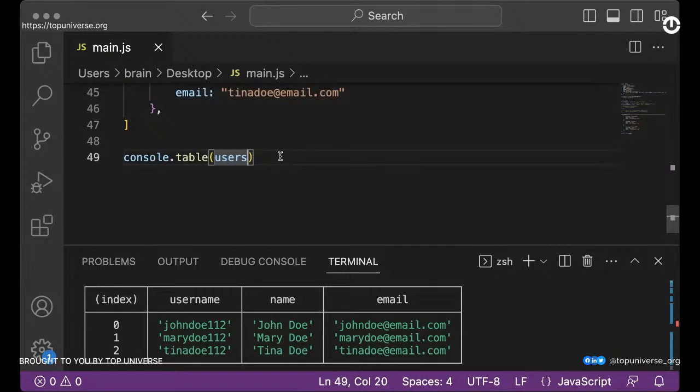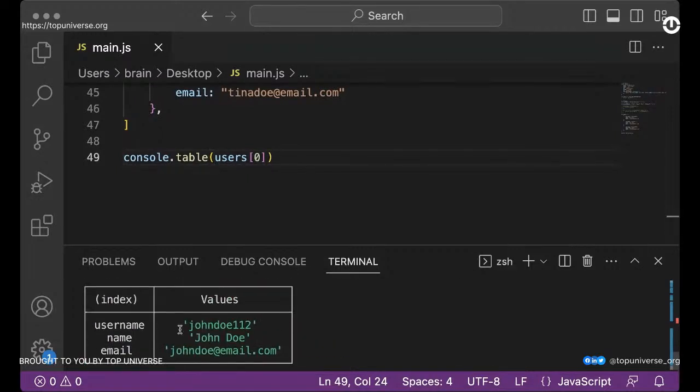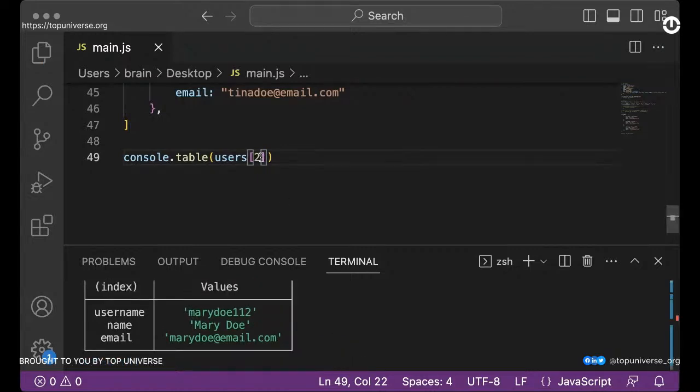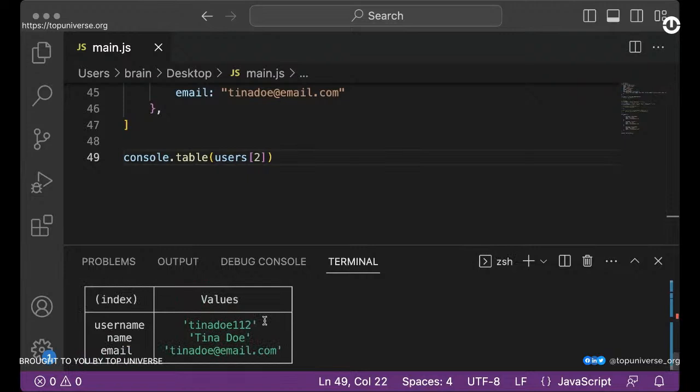Now, before we do that, I want you to understand that this is the index. Every single item within an array has indexes, like 0, 1, 2. The index would always start from 0. So if I want to print only the item of John Doe, all I have to do is call that position, which is users with a square bracket, pointing at 0. If I run this again in the terminal, it gives me only the property for John Doe. If I do that of 1, it gives me the property of Mary Doe. And if I say 2, it gives me the properties of Tina Doe, which is the third item. All right, so this is how you grab one item from the array of items.